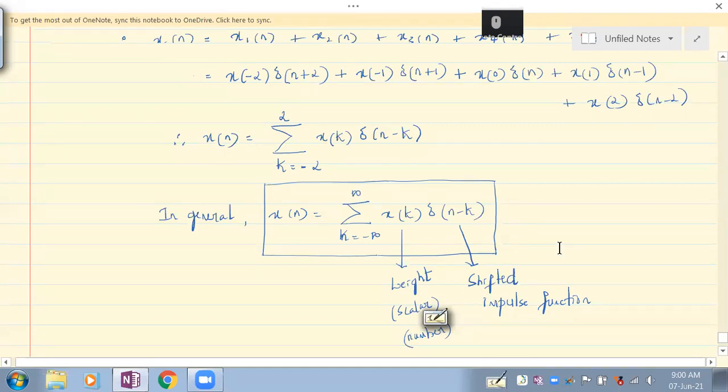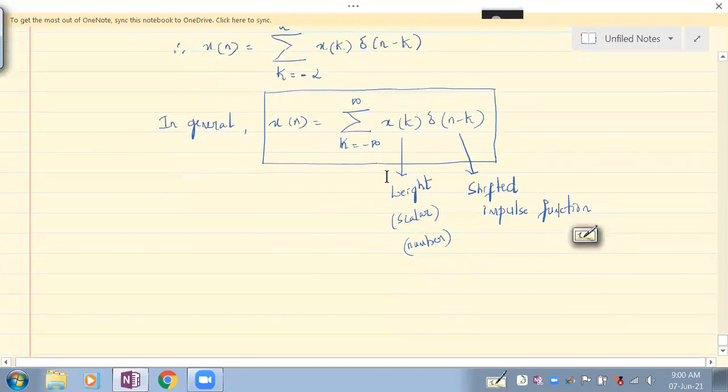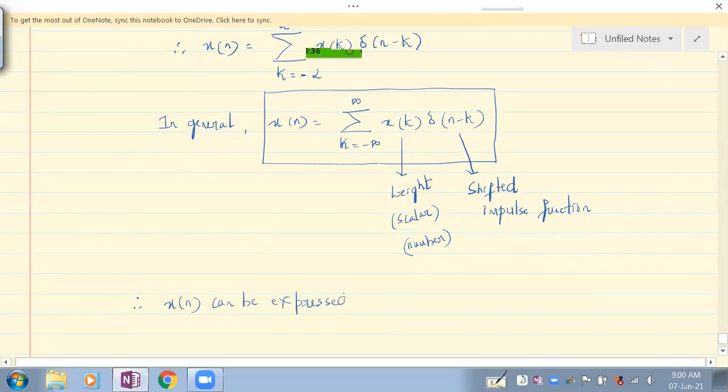Understand? So therefore, if you have to express this in terms of a statement, it can be expressed as, therefore, x of n can be expressed as... anybody would like to give the statement for this? These are weights and this is sum. So it is a weighted sum of shifted impulse functions.